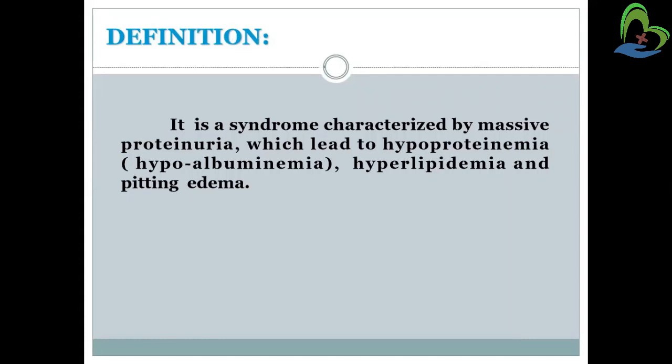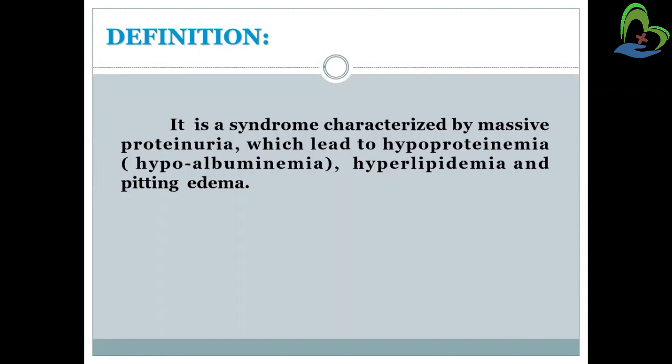Proteinuria stands for loss of protein in urine, which leads to hypoproteinemia and hypoalbuminemia. Because of that, the albumin level will also be decreased, and there will be hyperlipidemia. So there will be hypoproteinemia in the blood, a loss of protein through the urine, and hyperlipidemia.